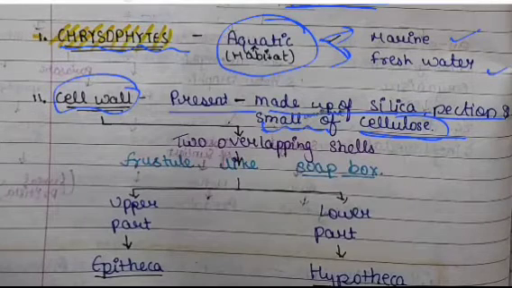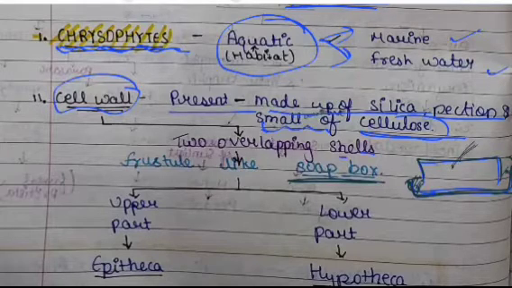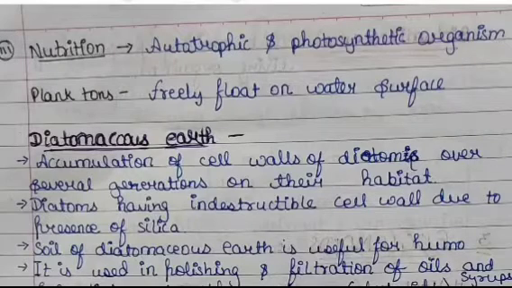Now it has two overlapping cells that form a box-like structure. Here in the diagram we can see the overlapping cell structure of these chrysophytes, and this upper cell is known as epitheca, whereas the lower cell is known as hypotheca.